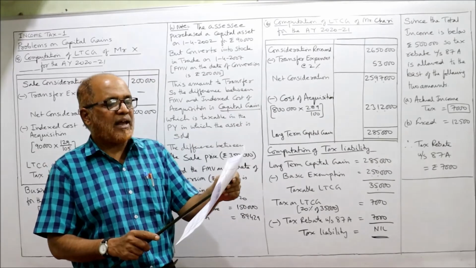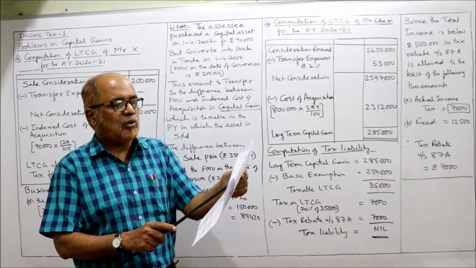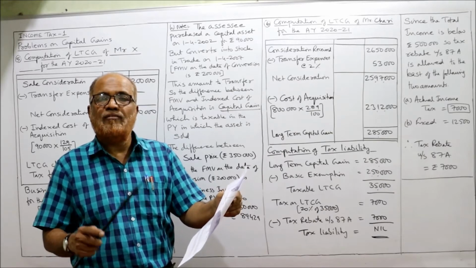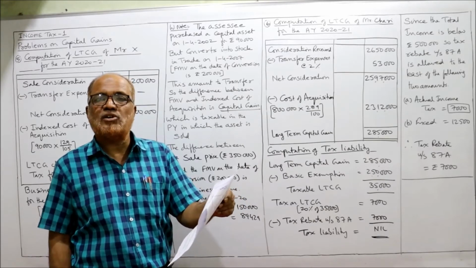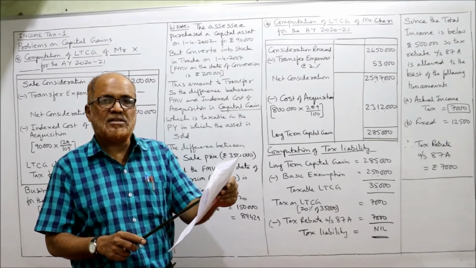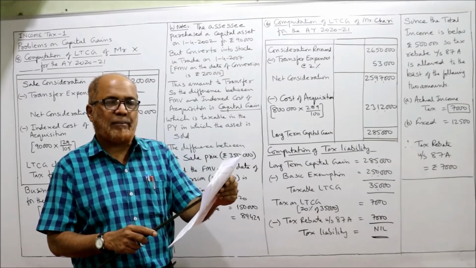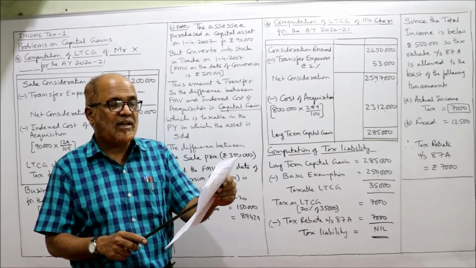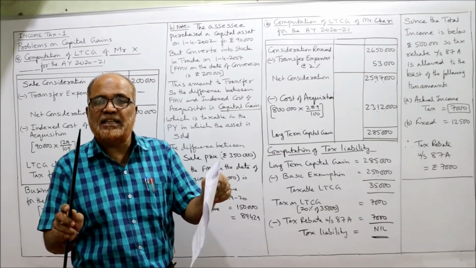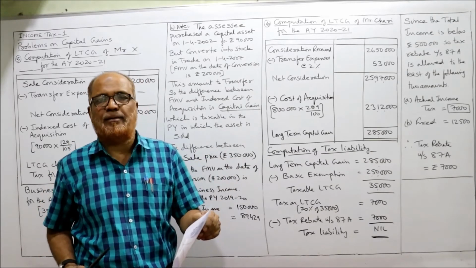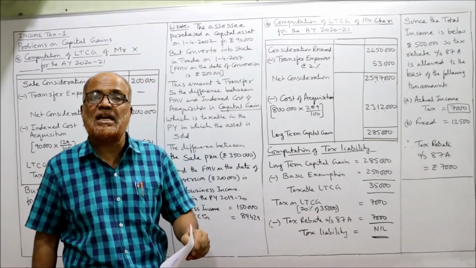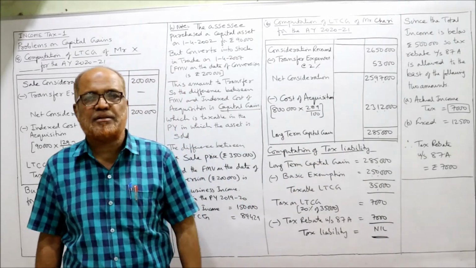Here he has purchased for 1,02,000. Fair market value on 1/4/2001 is 8 lakh. So SSC can choose higher of these two, 1,02,000 or 8 lakh, whichever is higher. 8 lakh he will choose. If selling expenses are 2%, compute income from capital gain and tax liability if income under other heads is nil. Assuming he does not have any other income except this capital gain, we have to find out the income from capital gain and also tax liability. That is the problem. That's it.